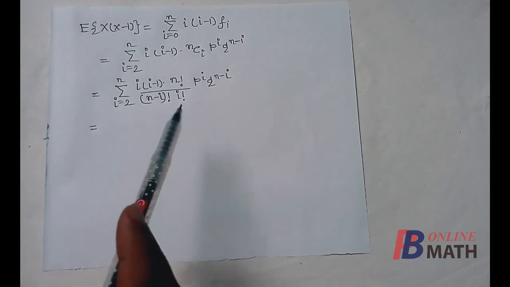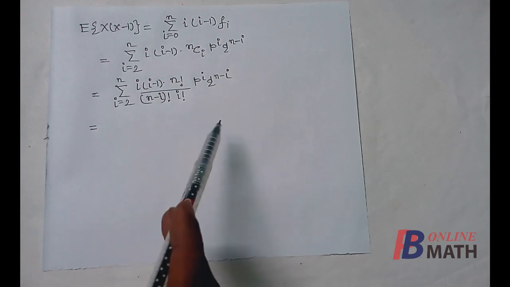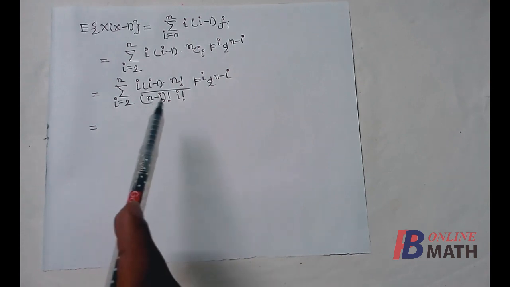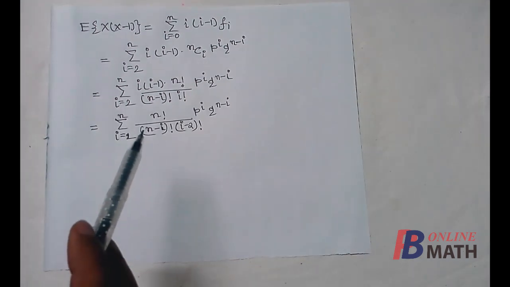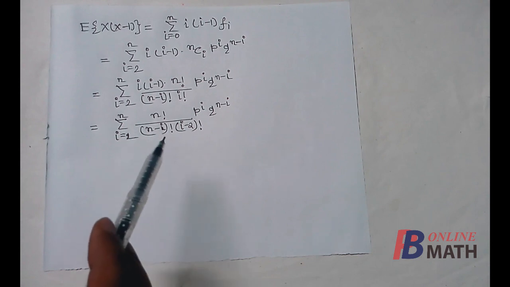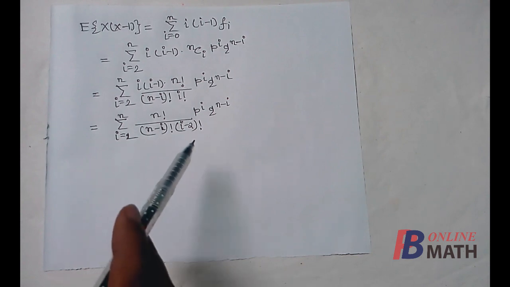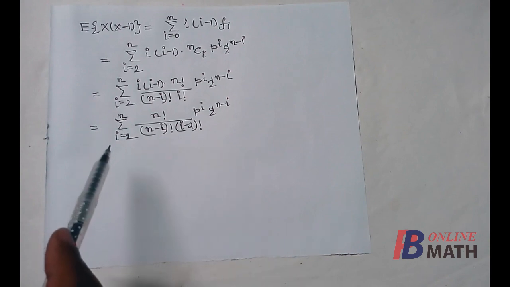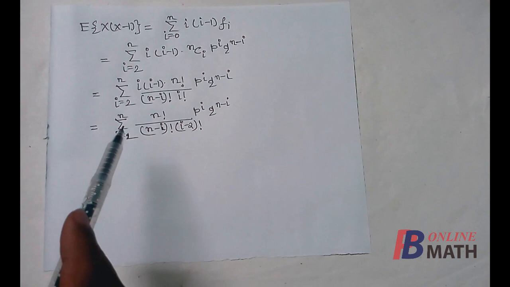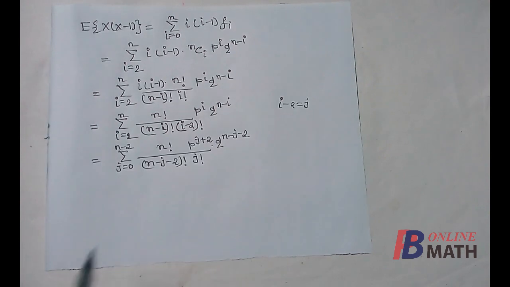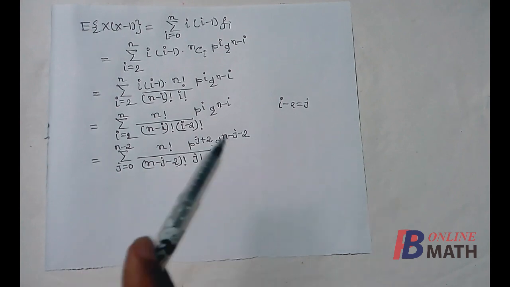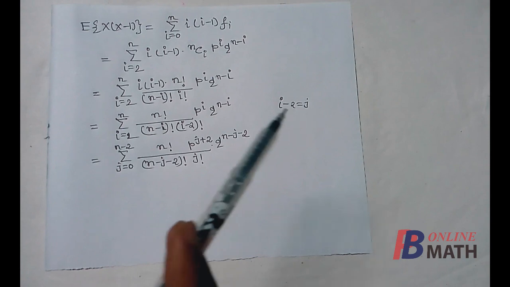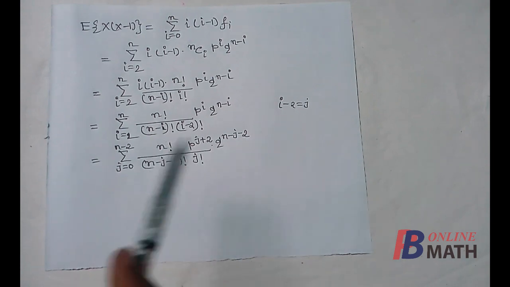Now I factorial can be written as I into I minus 1 into I minus 2 factorial, so that the terms I into I minus 1 can be cancelled out. So we have cancelled out I into I minus 1 from both numerator and denominator. Next we shall replace I minus 2 equal to j, so that this sum becomes from j equal to 0 to n minus 2. So we have replaced I minus 2 equal to j, so that as I equal to 2, j becomes 0, and when I equal to n, j becomes n minus 2. And for all the terms we have replaced I equal to j plus 2.